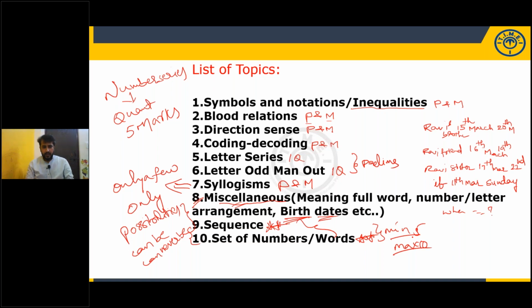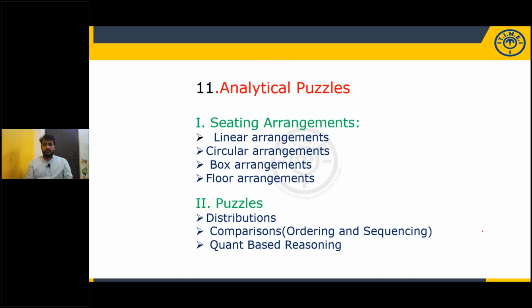Miscellaneous is important for prelims as well as for mains, but the 9th and 10th topics are important only for prelims, not for mains. Even these analytical puzzles are important for prelims as well as for mains, and minimum weightage is 50%. 50% weightage will be given for puzzles, but the level of difficulty is very easy.